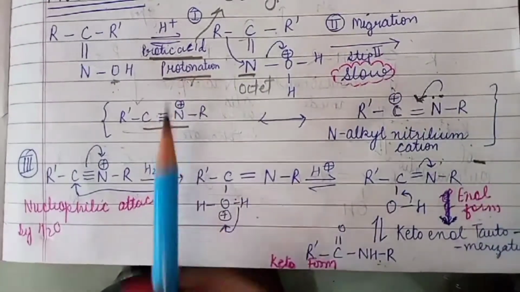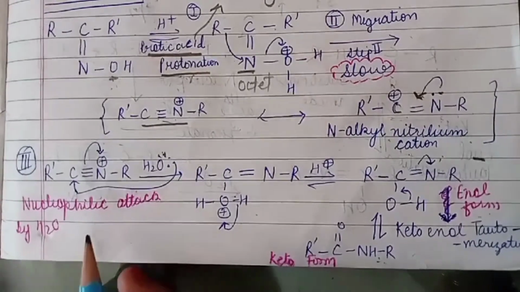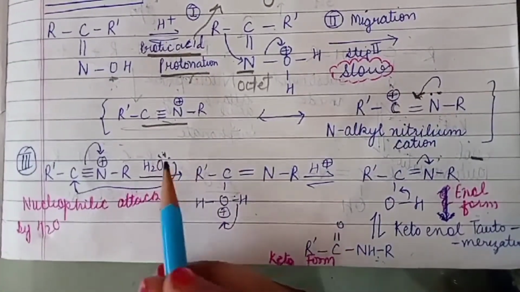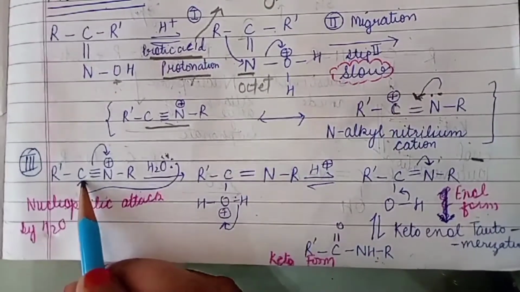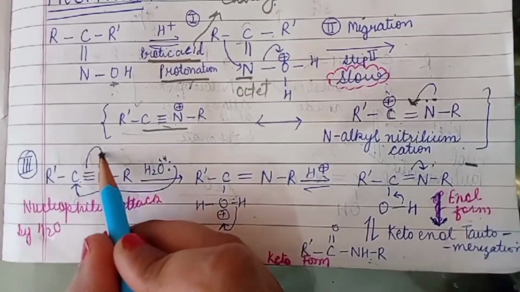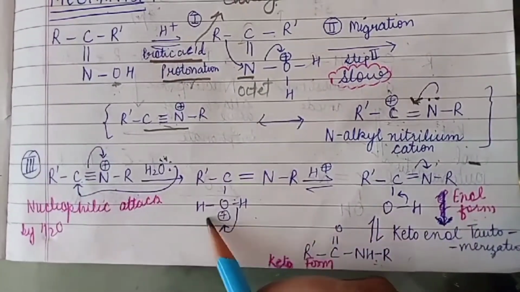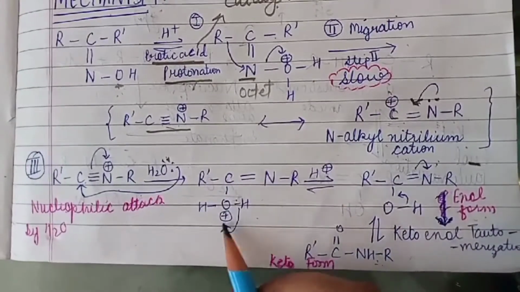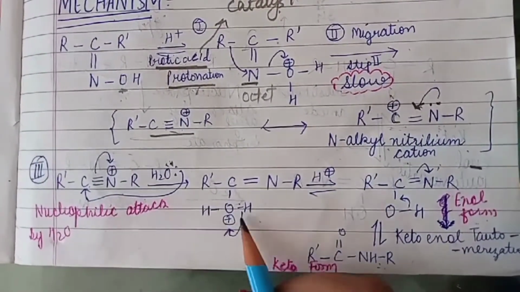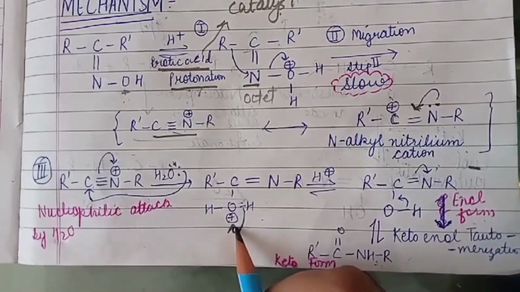The third step of the Beckmann rearrangement is the nucleophilic attack by a water molecule. The lone pair of the oxygen atom attacks the electropositive carbon atom, and there will be a transfer of electrons to the nitrogen atom, which results in the formation of this species. Now the oxygen having a positive charge is unstable, so there will be a transfer of electrons to the oxygen atom.